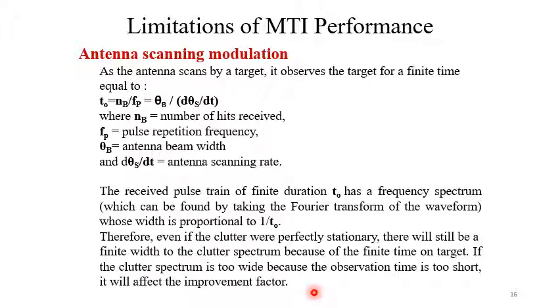If the clutter spectrum is too wide because the observation time is too short, it will affect the improvement factor. And to avoid this, we have to consider some multiple delay line cancellers, like 2 delay line cancellers, 3 delay line cancellers, etc. But that will again complicate the whole system.